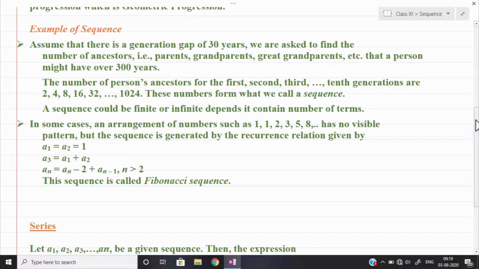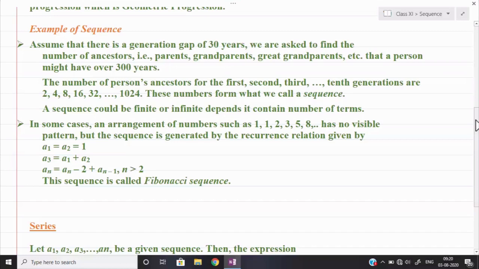In the beginning, maybe two persons will be there. Then in the second, third generation, and if we go till the 10th generation, the sequence will form 2, 4, 8, 16, 32, and so on. It means the number of persons in that family will increase. So here they form a sequence. One example is given like that.